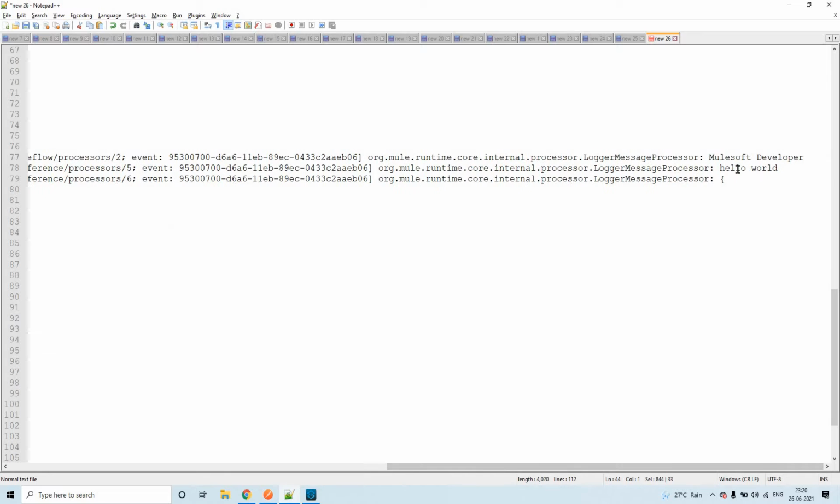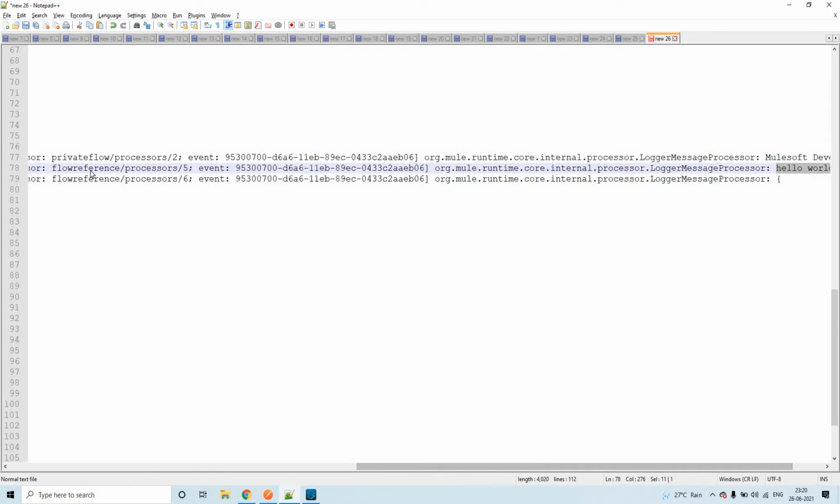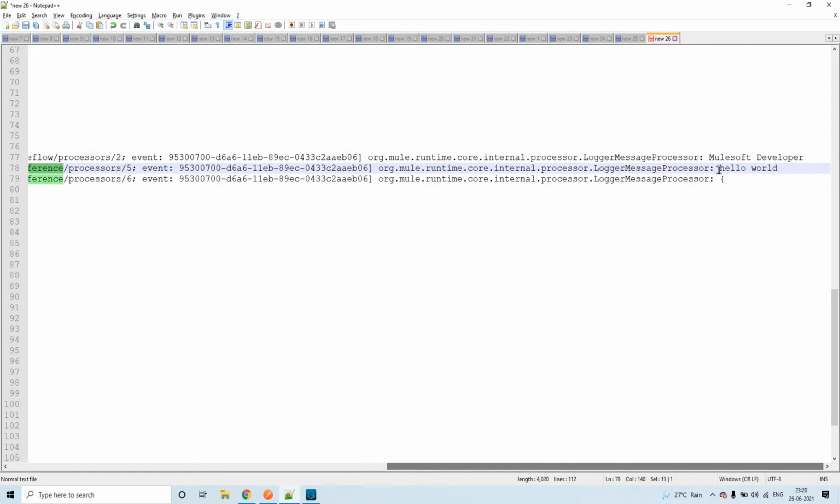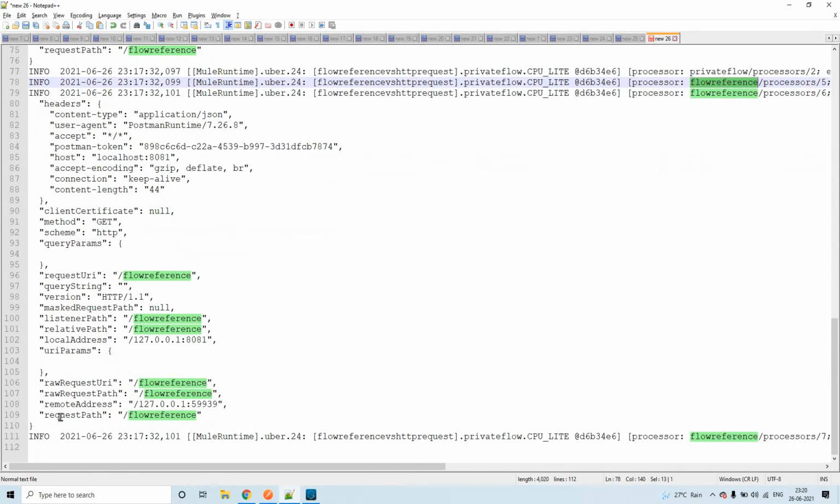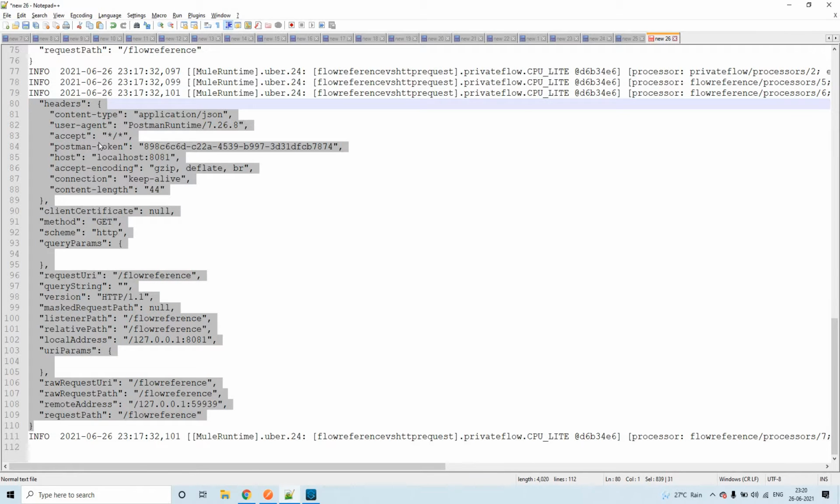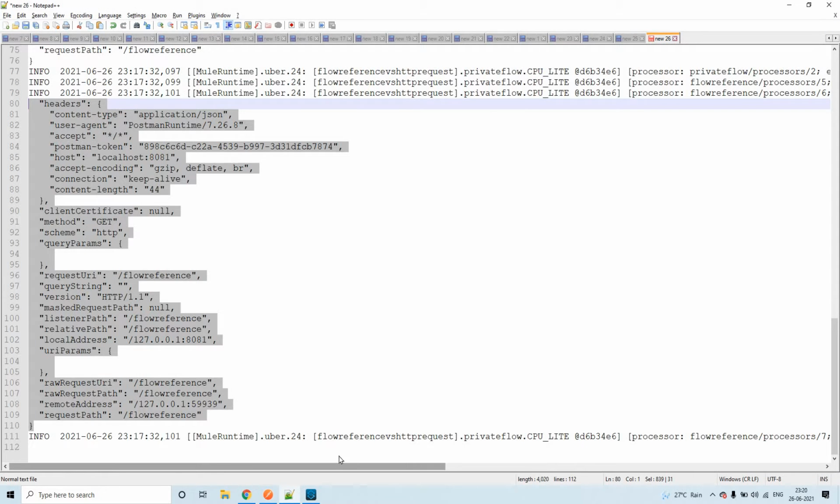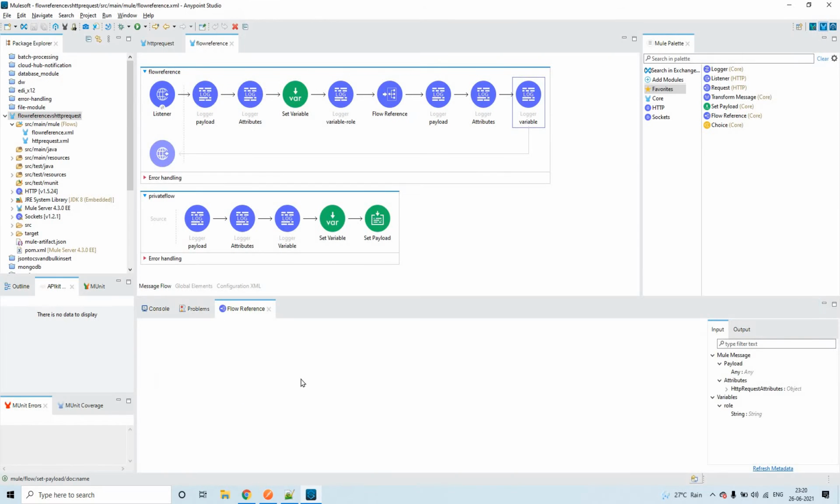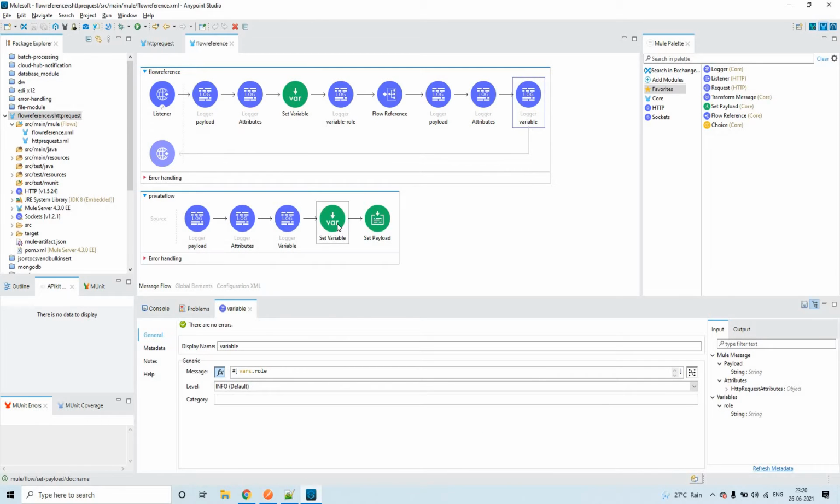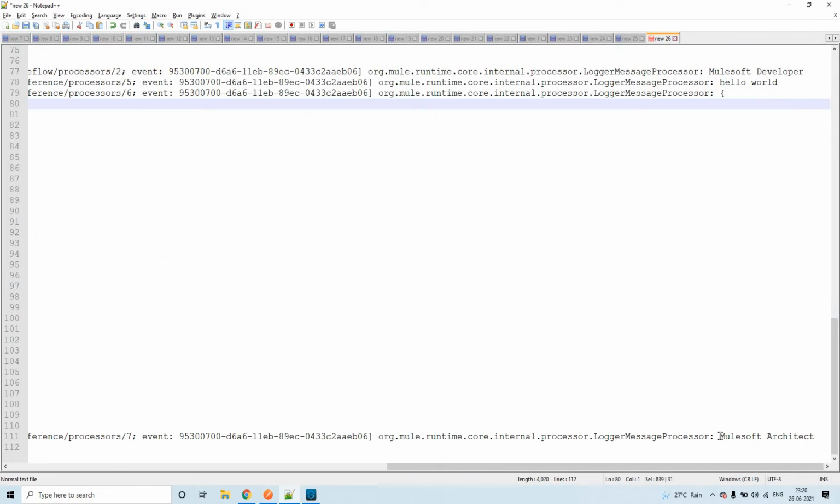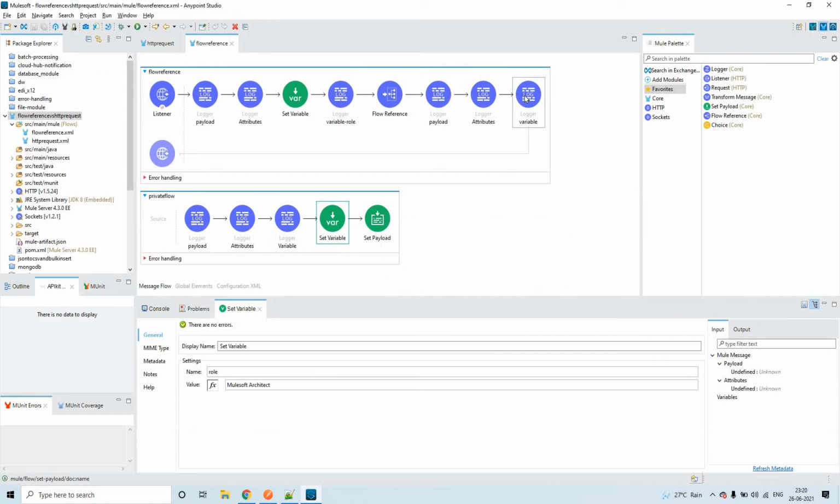Yes. So here you see, as I'm setting a new payload, this is from the flow reference flow, right? Flow reference one, the first one. You can see the hello world, that is the payload, and the second one is the attributes. We'll compare these three attributes, that is here and after the flow reference. And the last and final thing is the variable value, that is role. As we have overridden it to MuleSoft Architect, we can see MuleSoft Architect from this logger.